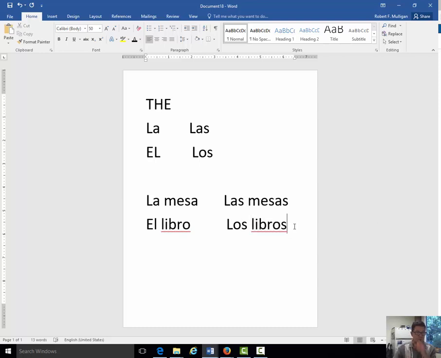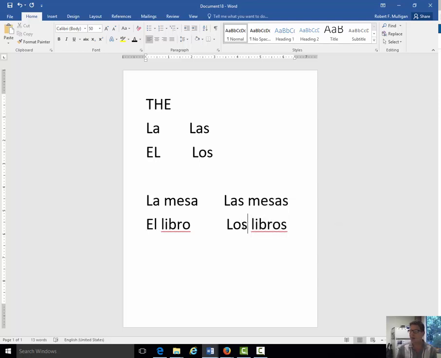Now let's repeat this. Let's recap it. The word the has four different forms. It has its masculine, feminine, and then masculine, feminine, plural. So singular and plural forms. If the noun, mesa, meaning table, is singular and feminine, then you use la. If it's plural feminine, then we use las. If the noun is masculine singular, we use el. And if it's masculine plural, we use los.